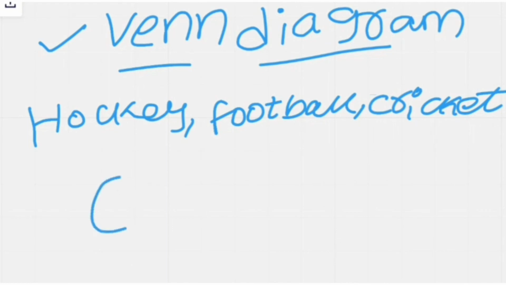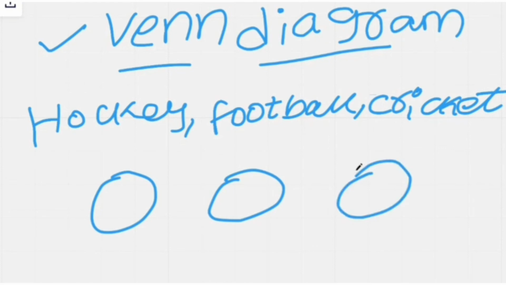Hockey is a separate sport, so I have drawn it like this. Football is a separate sport, I have drawn it like this. Cricket is a separate sport, I have drawn it like this. So this is the exact Venn diagram for the question they have given: hockey, football, and cricket. So this is it. I have explained the 5 examples that I had given from the previous year question paper.